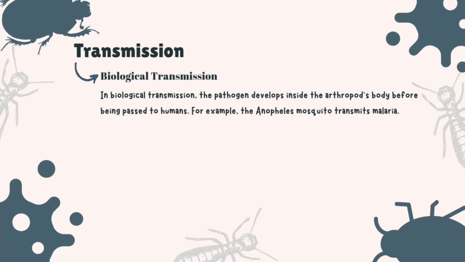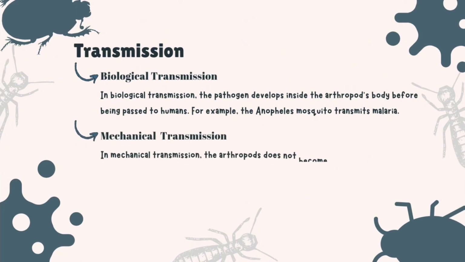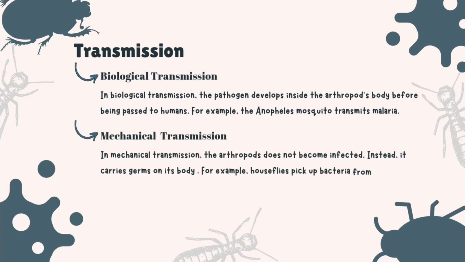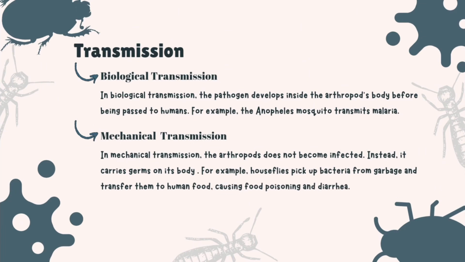For example, the Anopheles mosquito transmits malaria. The second one is mechanical transmission. In mechanical transmission, the arthropod does not become infected. Instead, it carries germs on its body. For example, houseflies pick up bacteria from garbage and transfer them to human food, causing food poisoning and diarrhea.